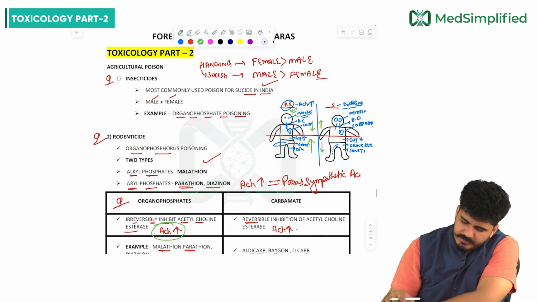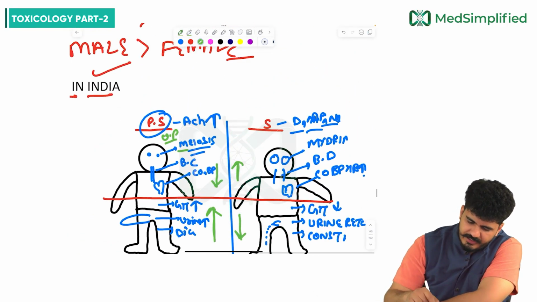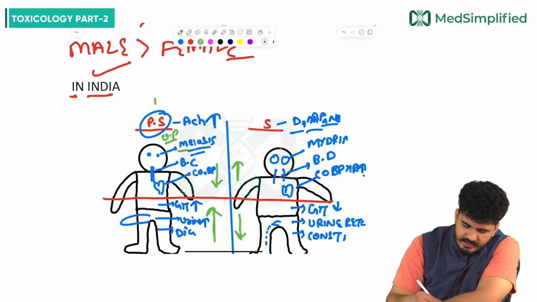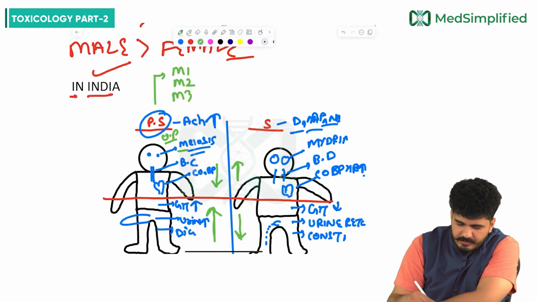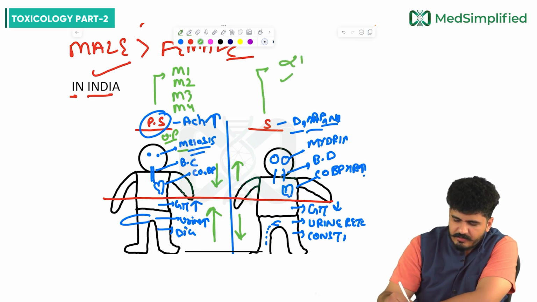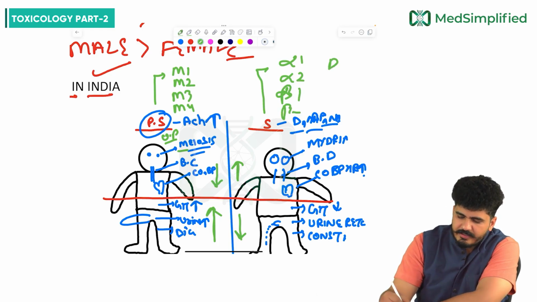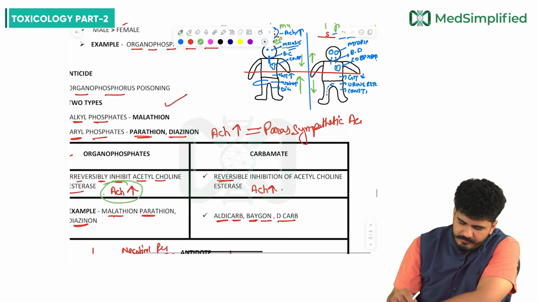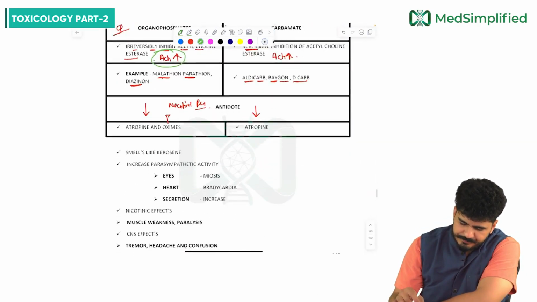Now, which receptors are there for the parasympathetic? We will discuss this a little in pharma. In the parasympathetic, we have M1, M2, M3, M4, M5. And in the sympathetic, we have alpha 1, alpha 2, beta 1, beta 2, D1, etc. receptors. Now we talk about another topic.